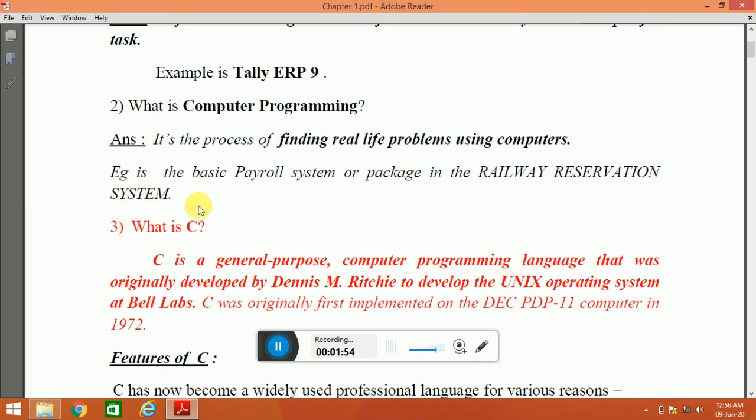When a person goes to the railway ticket counter for booking a ticket, the operator who sits there for booking the ticket checks for the availability of the ticket. Again he sees whether the train will be late or not. He books a ticket for that person. This is all done with the help of computer programming. This railway reservation system software package is made with the help of programming. The softwares are made with the help of programming.